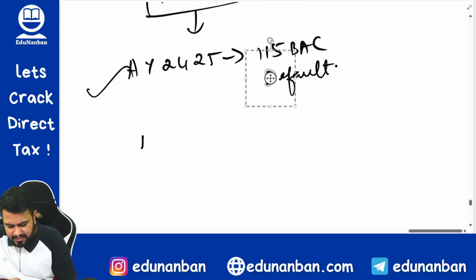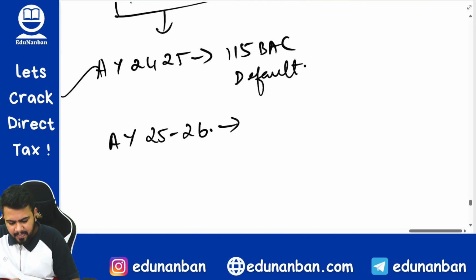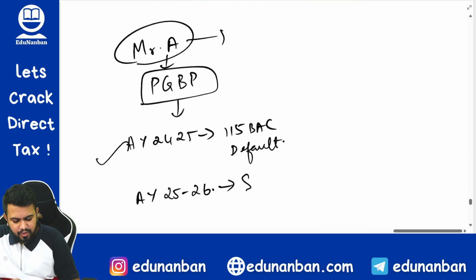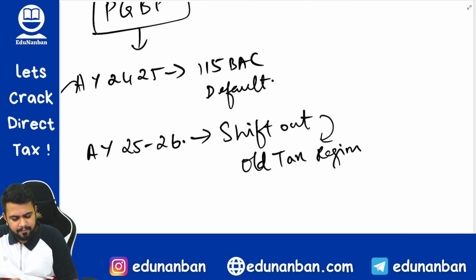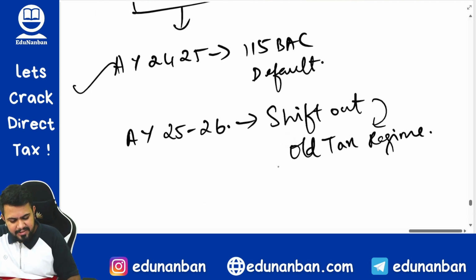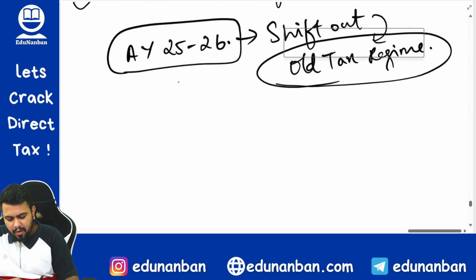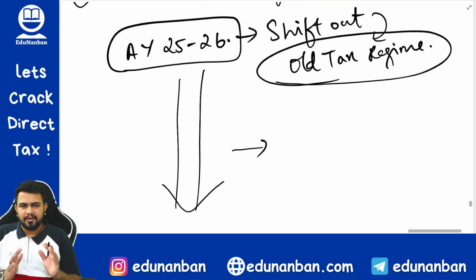Now let's come to the next assessment year, that is assessment year 25-26. In this case, let us assume that Mr. A has decided to shift out of the default tax regime and go back to the old tax regime. Now, if this person exercises to shift out in the assessment year 25-26, then in all the future assessment years, he will never be able to come back to the default tax regime.